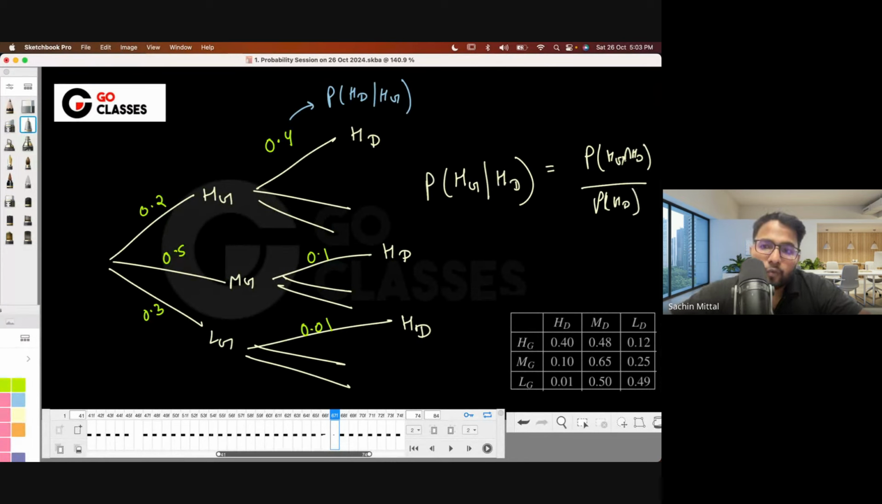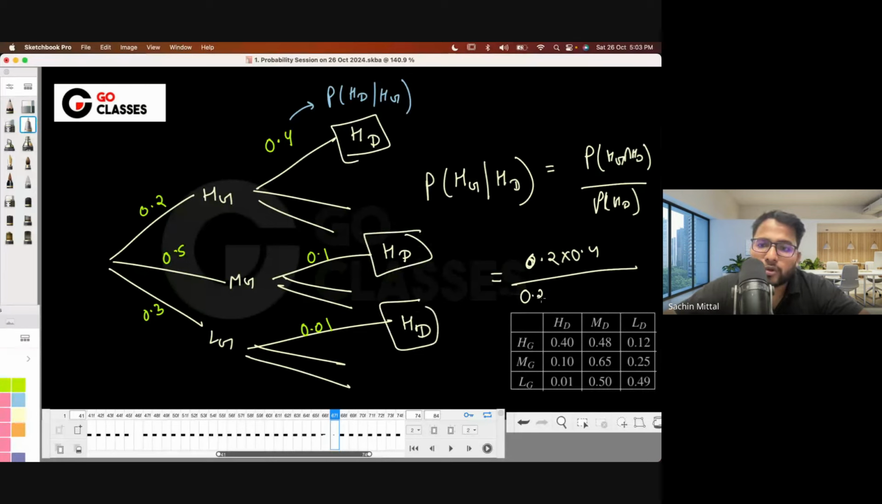Now do you know what the intersection probability is? It will be just one node probability. This is the intersection probability, so this will be 0.2 into 0.4. What is Hd? Hd will be the multiple nodes probability, so this and this. It will again be 0.2 into 0.4 plus 0.5 into 0.1 plus 0.3 into 0.01. If you solve this, you will get the answer. I don't have the answer, but yeah.